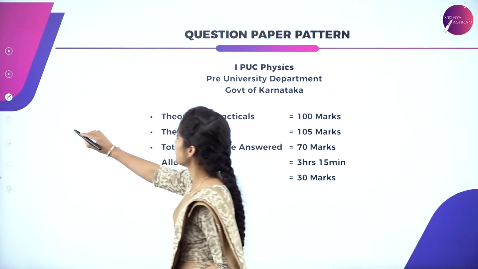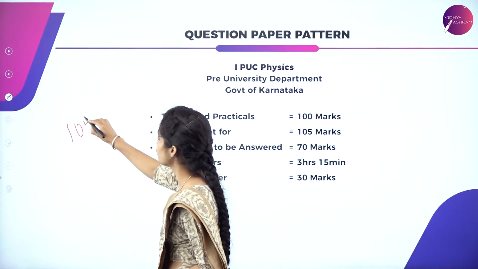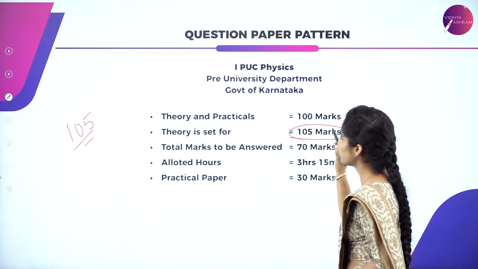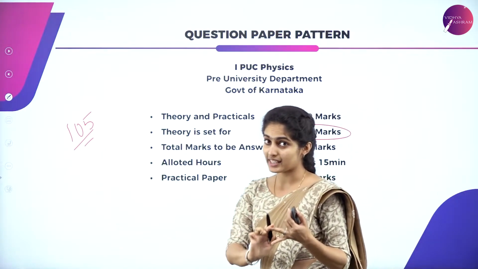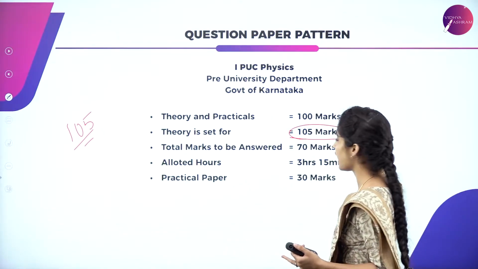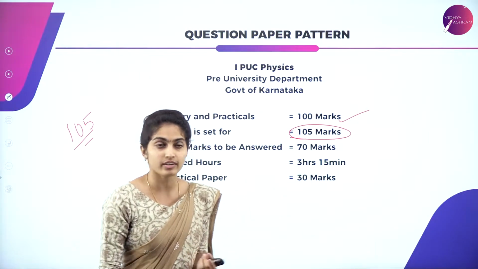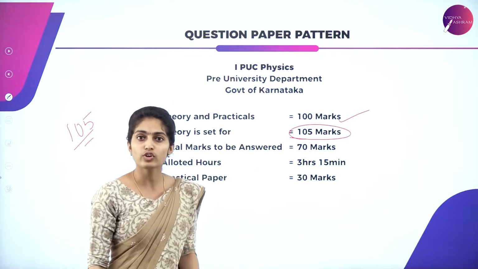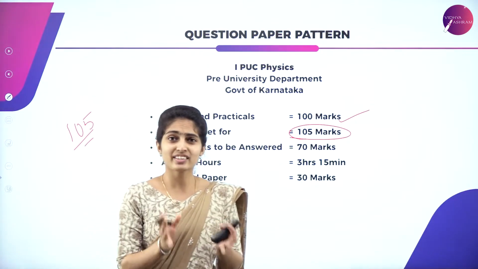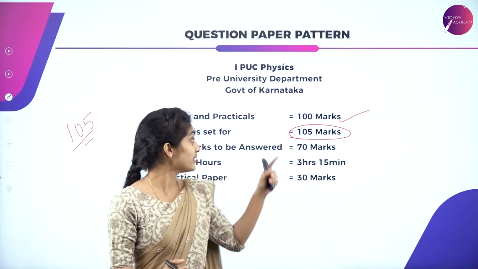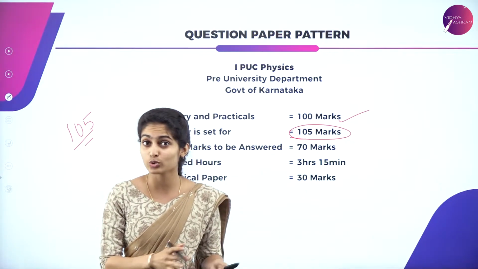Here the theory is set for 105 marks, which I have written here. Theory and practicals together are for 100 marks, but the theory paper alone is for 105 marks. You may get confused: I'm telling you 100 marks is the total of theory and practical, but here 105 marks is the total for theory.